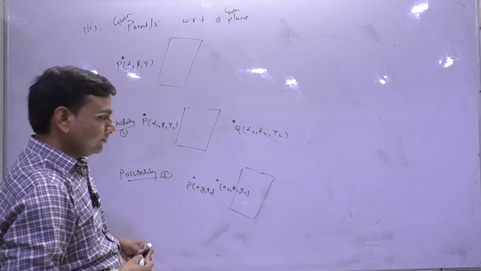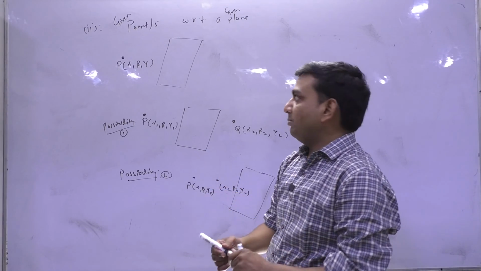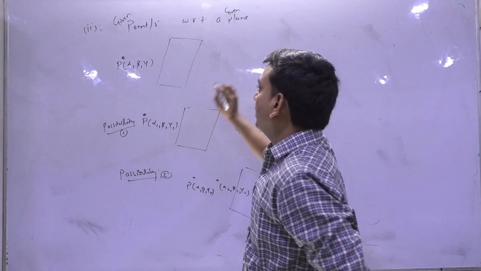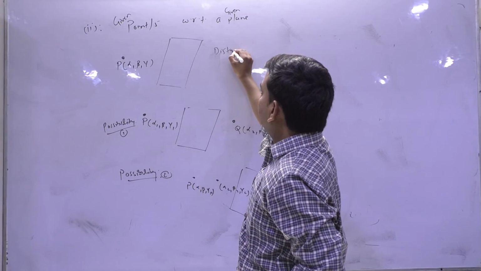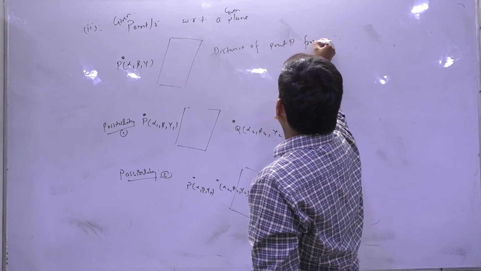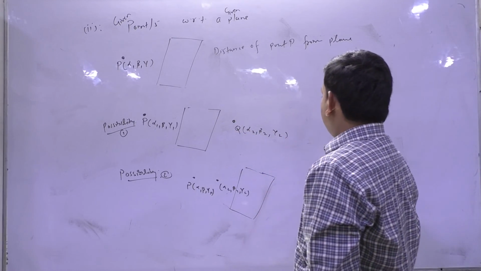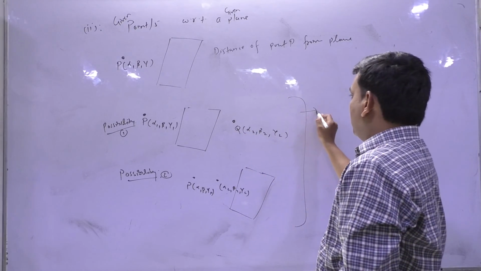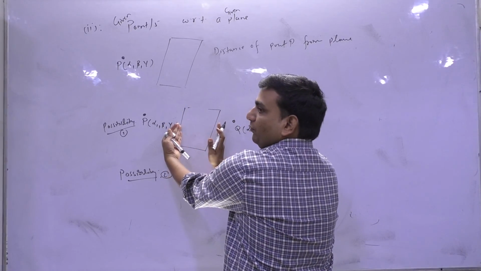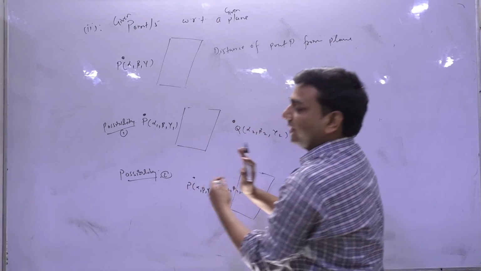Now I want to know the distance of this point. Distance of point P from the plane. यहाँ पर I want to know कि whether P and Q are on the opposite side of this plane or P and Q are on the same side of the plane.